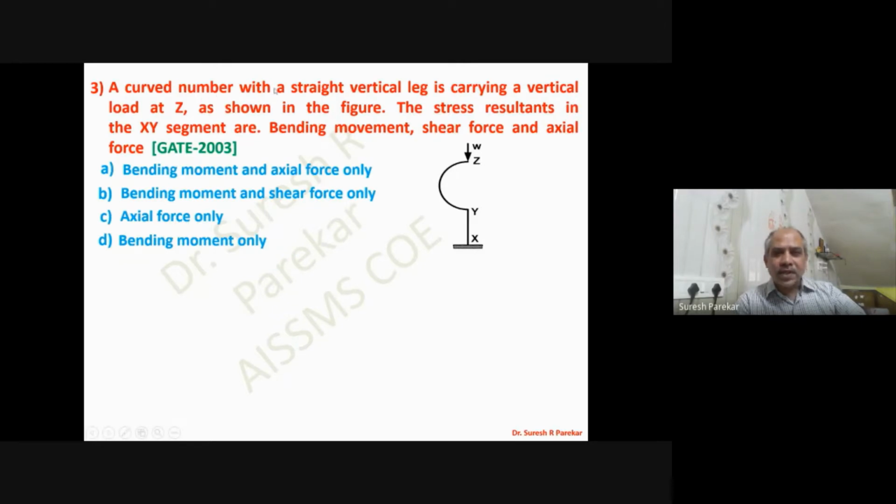Then we have a curved member with a straight vertical leg carrying a vertical load at Z, as shown in the figure. The stress resultants in the XY segment, so we are interested in this segment, are bending moment, shear force, and axial force. So it is very clear our point Z is exactly along the line of XY. So this will act as axial force for XY, and therefore it will develop only axial force. Option is C.